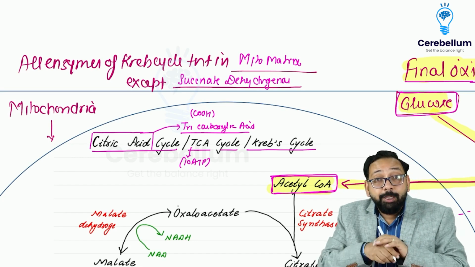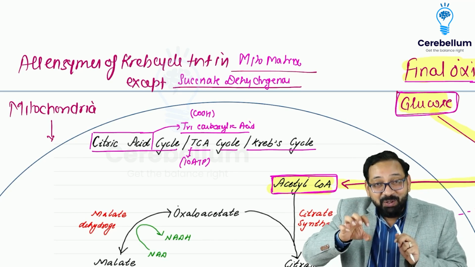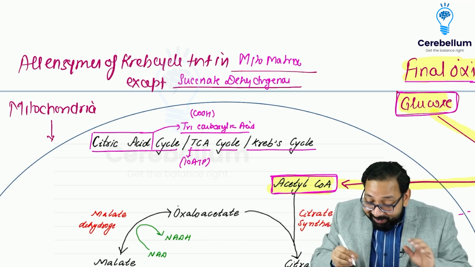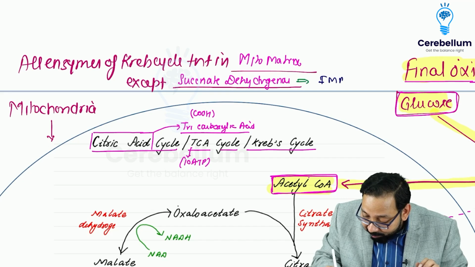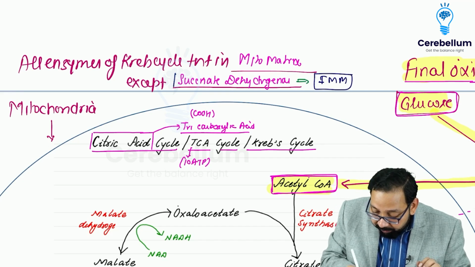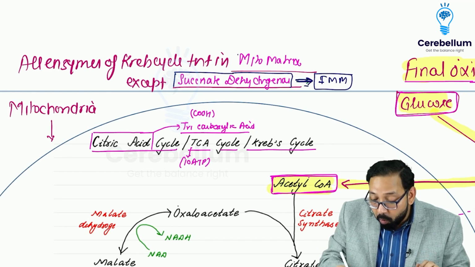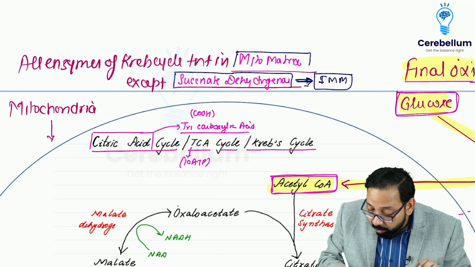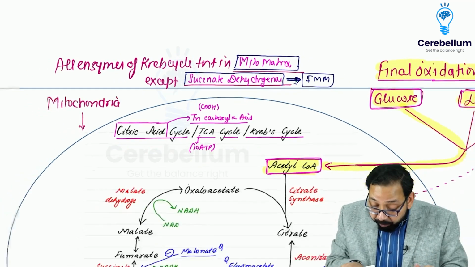Mnemonic: it is sucked in. Succinate dehydrogenase is sucked into the inner mitochondrial membrane, so it is present at the inner mitochondrial membrane. All other enzymes of the citric acid cycle are present in the mitochondrial matrix.